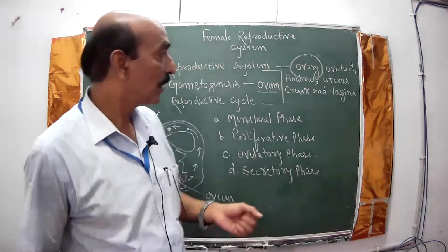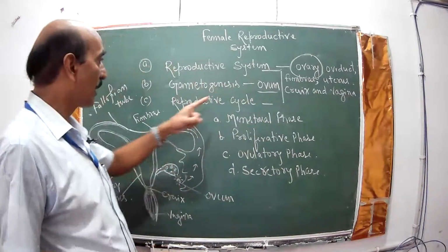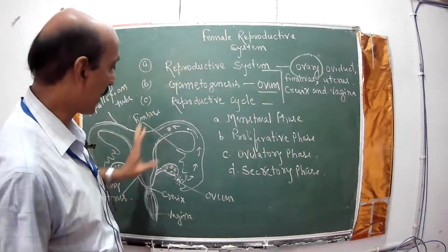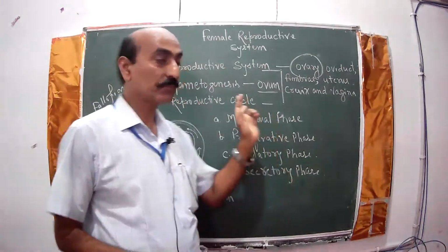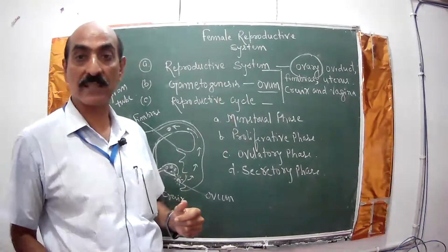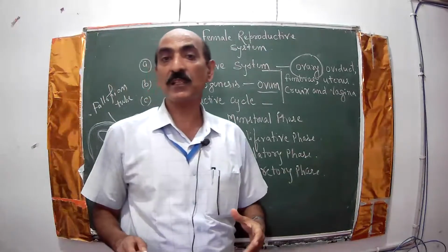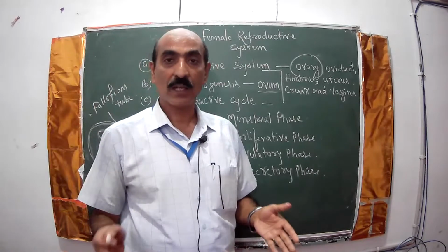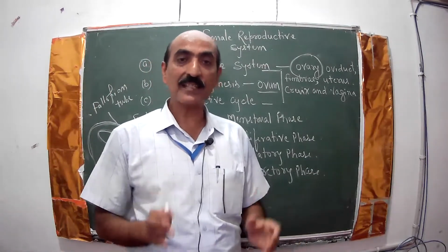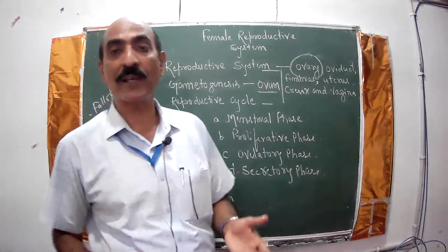So this is the reproductive system. Now the second one is called gametogenesis. Gametogenesis means the process of formation of ovum. It occurs in the ovary.